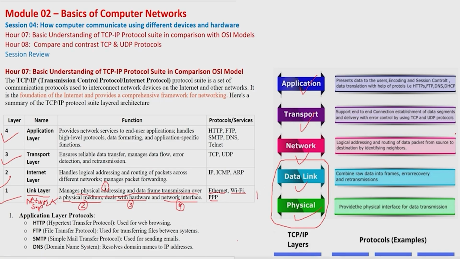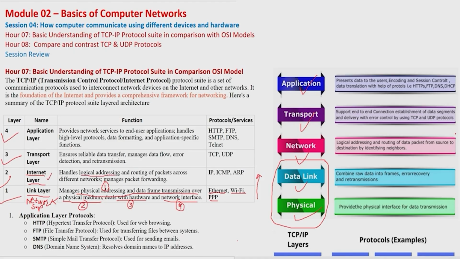After using these technologies, if we move forward to the network, we already know that the third layer of the OSI model is the network layer. But here we give a slightly different name, as I already said, we don't need to match the names. The function is the same, but the name is a little different. The OSI model's layer 3 network layer is called the internet layer here. Network and internet are the same, but the internet is the biggest network, a network of networks. So inside TCP/IP we call this the internet layer.